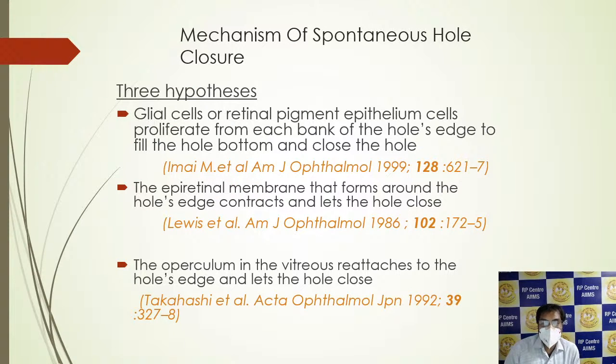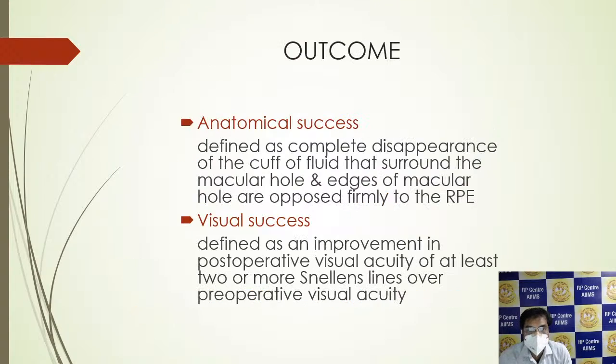So what is the mechanism of spontaneous hole closure? There are three hypotheses. First, glial cells or retinal pigment epithelial cells proliferate from each bank of the hole edges to fill the hole bottom and close the hole. Second, Lewis et al. proposed that the epiretinal membrane that forms around the hole contracts and lets the hole close. Third, Takashi et al. proposed that the operculum in the vitreous reattaches to the hole edges and lets the hole close.